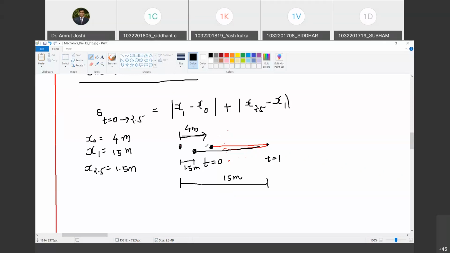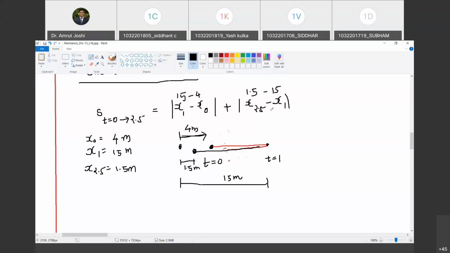Yes, sir. But distance traveled is much more. So how do I calculate distance traveled? I am going to substitute these values here. So how much is x1 minus x0? Tell me. 11. 15 minus 4. And its modulus is also 11. So and then what is x at 2.5? 1.5. And what is x1? 15. Are you with me?